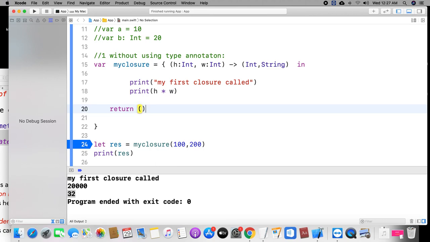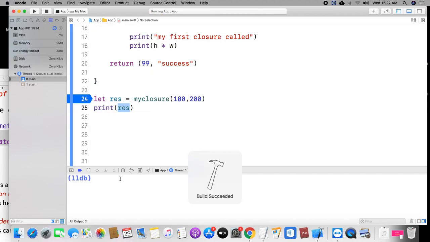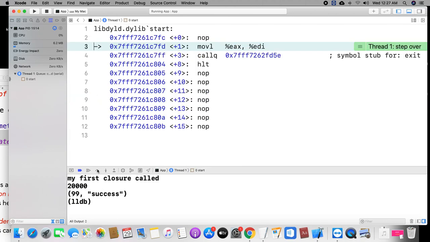How to return it? You need to give the parenthesis. After that I have given the 99 and success. What is the message? The second parameter is a string, right? That is the reason I need to give success. You can give any string value. Now what will be printed? 99 and success. The tuple will be printed. Look here. That's it.